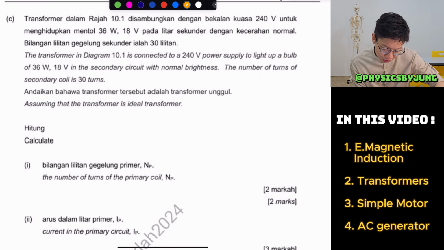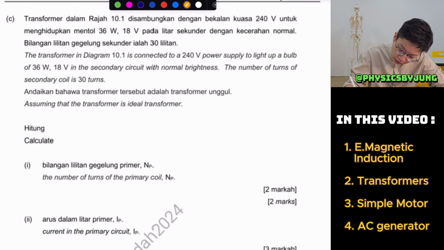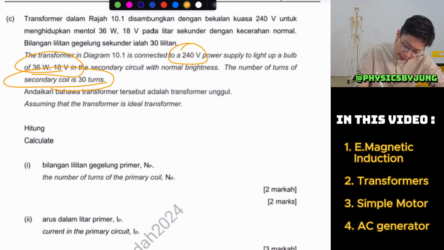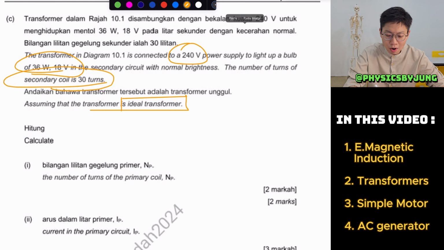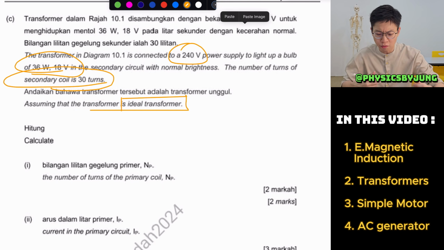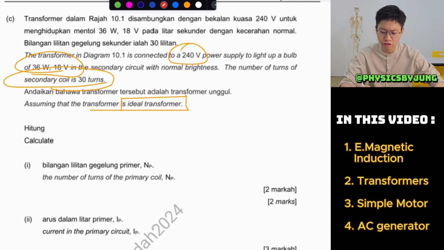Now, we see this one. We have a transformer connected to 240 volts. The number of turns is this. Then they tell you that this is an ideal transformer. Any idea why you need to know it is an ideal transformer? Why do they want to tell you it's an ideal transformer?